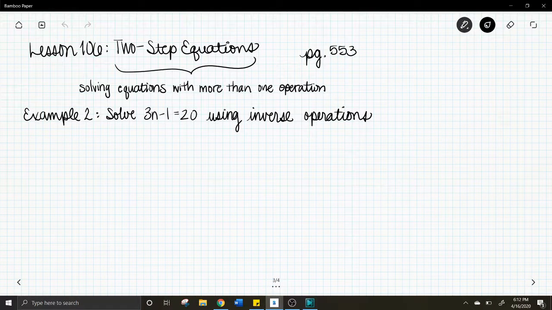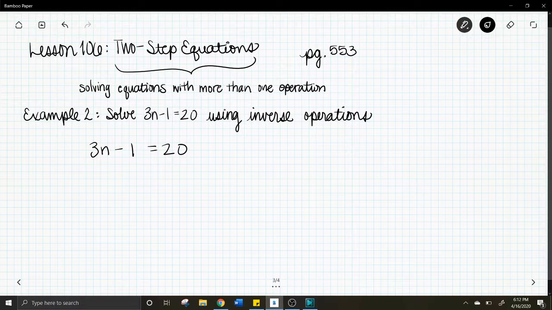So we're going to look at using the opposite operations to solve this problem. And like I said, you've been doing this already, so hopefully this looks familiar in just a second. Okay, so we're going to look at the side of the equation with the variable. We'll say that 3 is multiplied by n, and then 1 is subtracted from that product. So what we need to do is what's called getting the variable by itself.